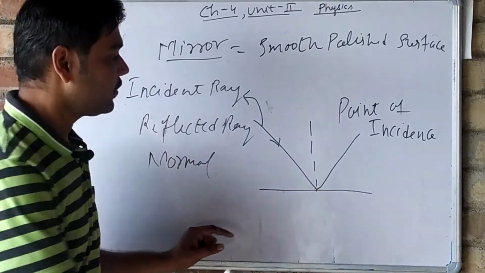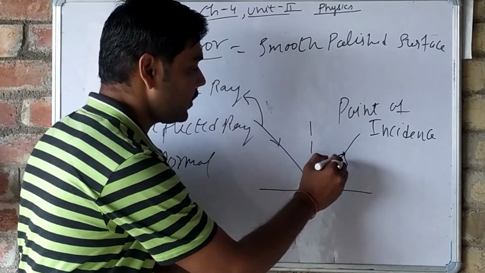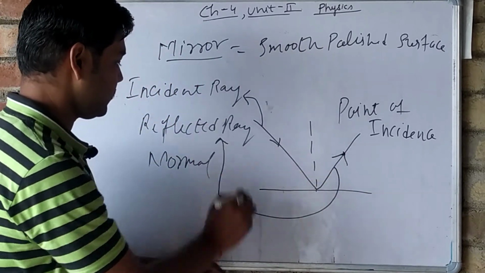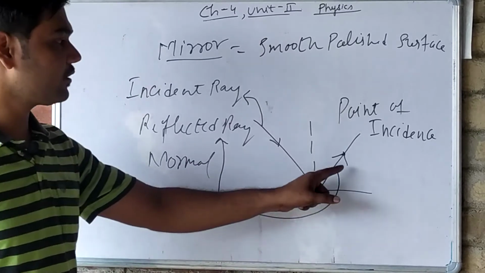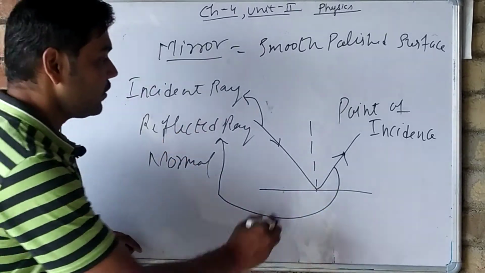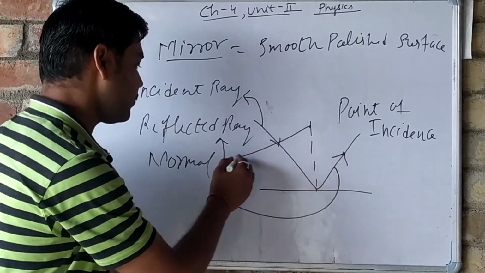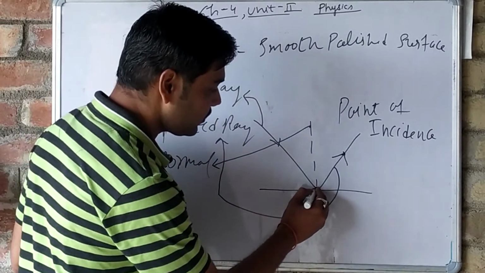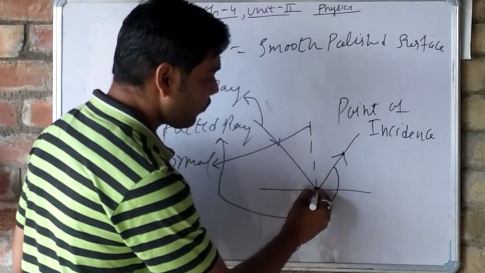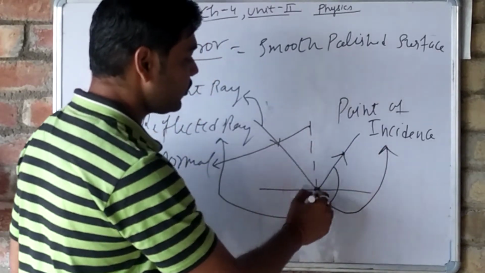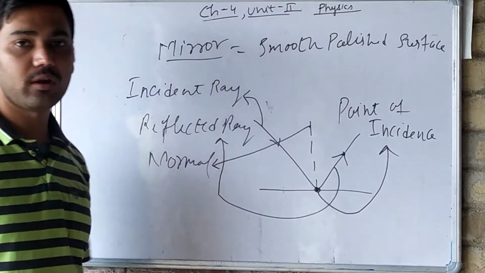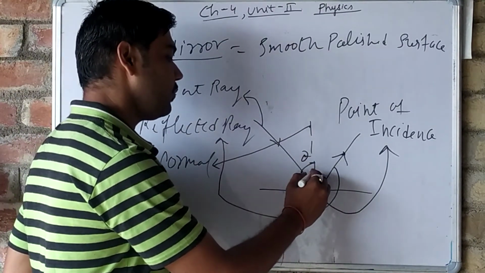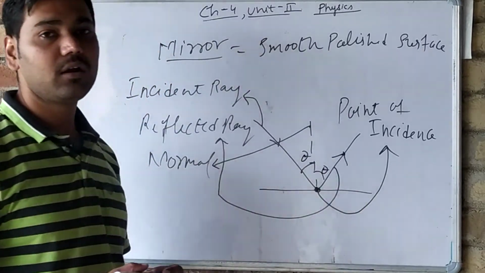This is known as the normal. What is this point? This point is known as the point of incidence. So all these things I have already explained to you by making the diagram.